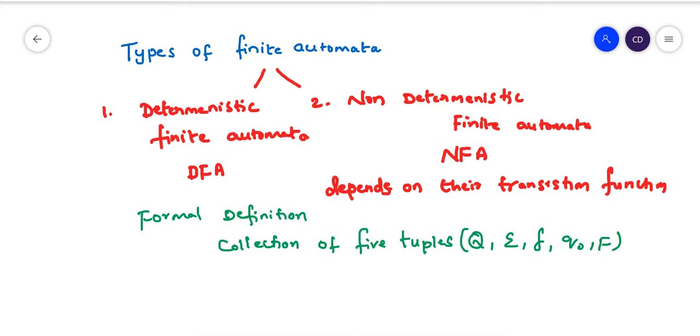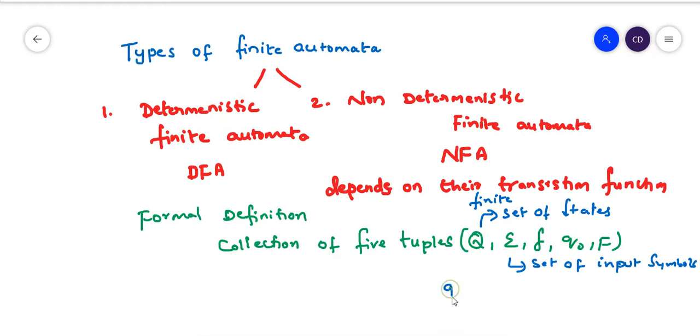Capital Q is the finite set of states. Sigma is the set of input symbols. Q naught is the initial state.